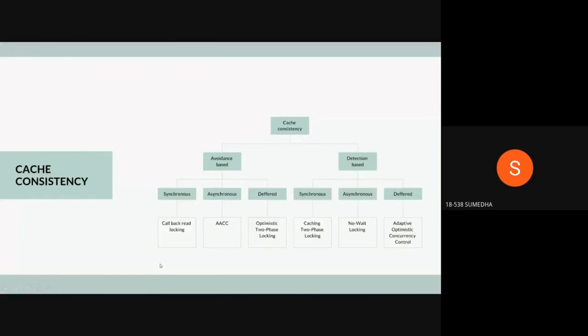And these are the algorithms. We have callback read locking for avoidance based synchronous, and this is an avoidance based asynchronous cache consistency algorithm. And this is optimistic two-phase locking for avoidance based deferred, cached two-phase locking for detection based synchronous, no-wait locking for detection based asynchronous, and adaptive optimistic concurrency control for detection based deferred.